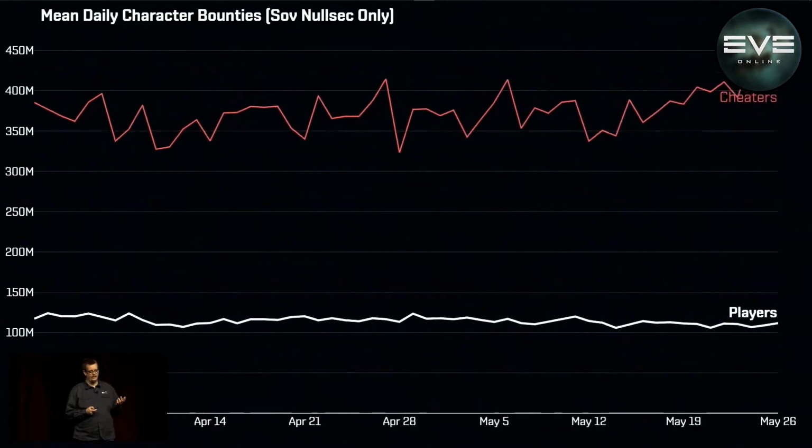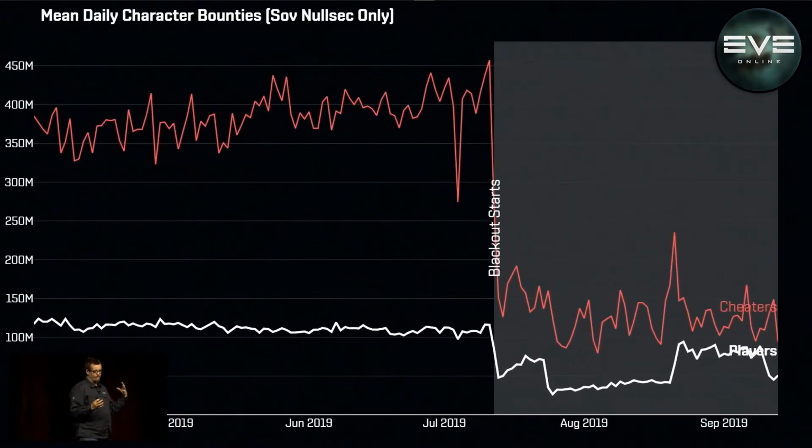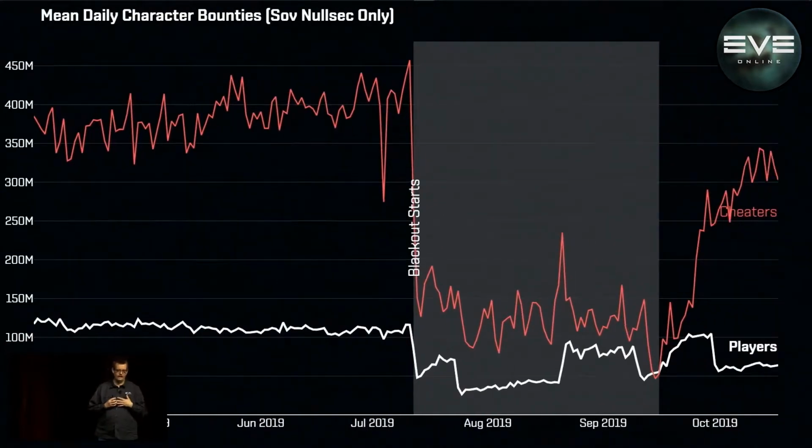This animation shows the mean daily character bounties. In this data set, we've restricted it to sovereignty nullsec, and we're looking at any character that killed an NPC that day, and then looking at the mean for people who we think aren't cheating versus people who we think are cheating. The red line shows cheaters again, and on average those players are making around 350-odd million ISK per day, while regular players are only making around 120 million ISK per day.